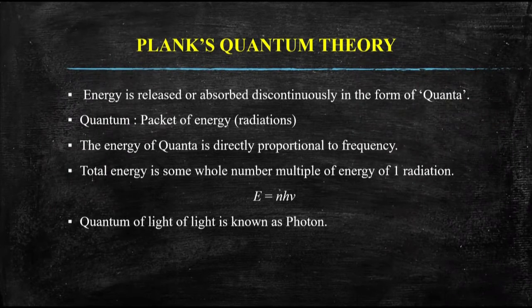So what are the postulates of this theory? We will see. The first one is energy is released or absorbed discontinuously in the form of quanta. So EM wave theory said that energy is released or absorbed continuously in the form of radiations, but Planck's quantum theory said that energy is released or absorbed discontinuously in the form of quanta.